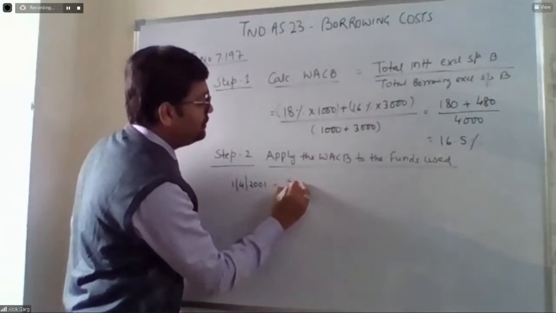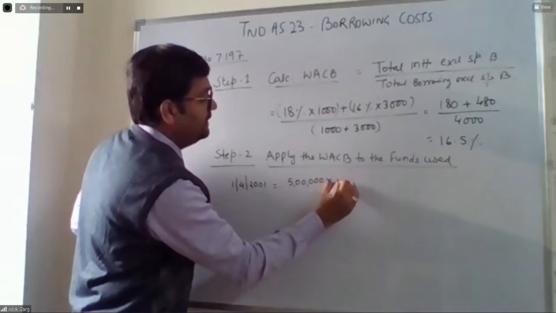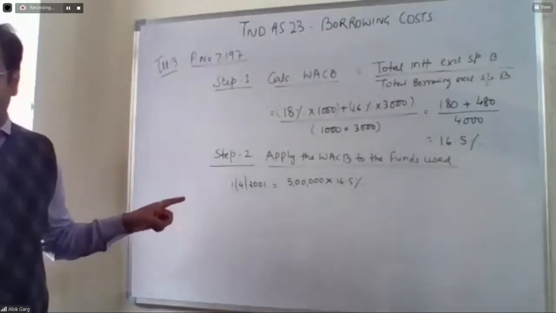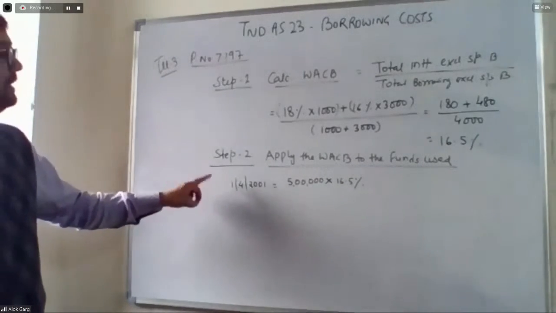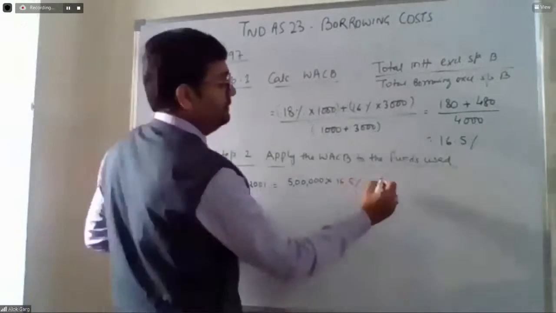How much amount has been used? 5 lakh, multiplied by 16.5%, and it is for the entire year. So we are talking about 2001-2. Okay. So this is for the entire year.